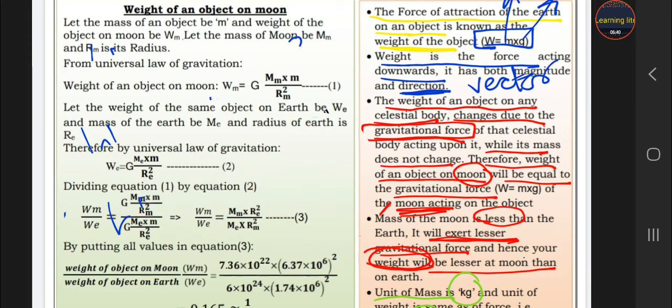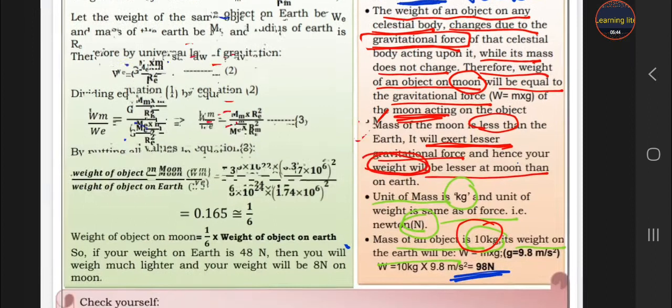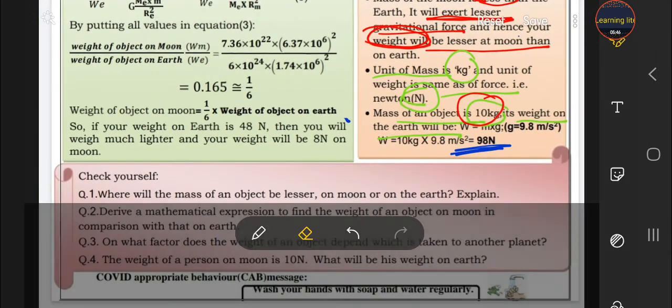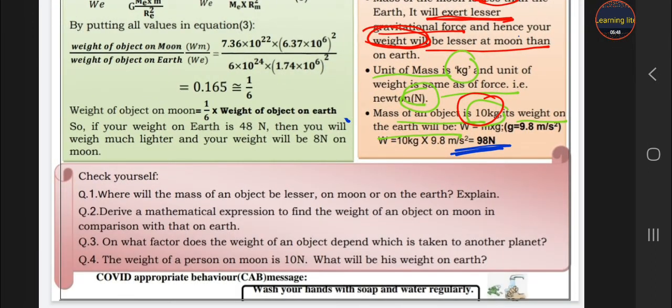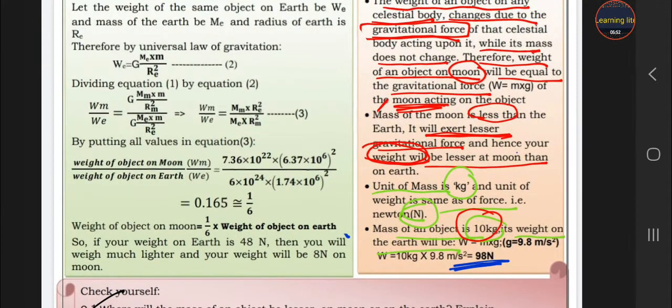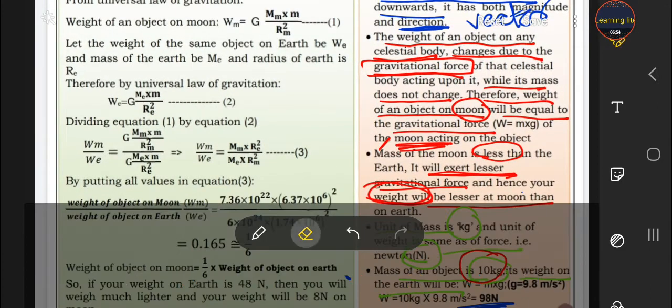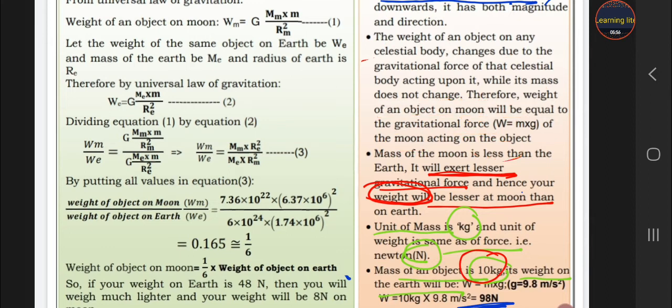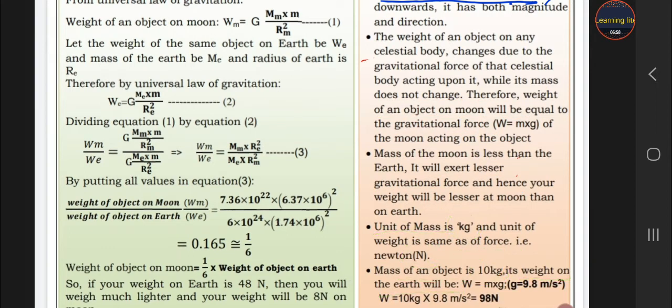Okay, now let's do the exercise questions. First one: where will the weight of an object be lesser, on the moon or on the earth? The answer is that it is less on the moon because less g is produced on the moon.